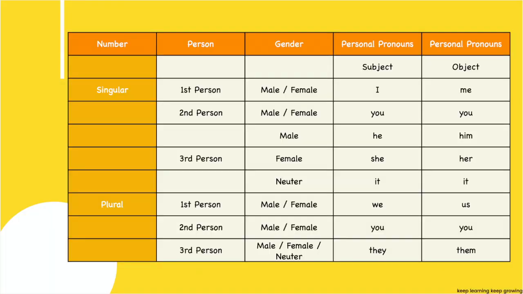Let me give you more examples of personal pronoun. First person singular is I, mine, me. And in case of plural, it becomes we, ours, our and us. In the second person, both the singular and plural remain the same. It is you, your or yours. In the third person, the singular is he, his, him, she, her, it or its. The plural is they, their and them.